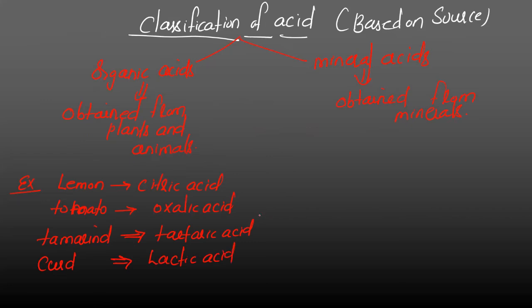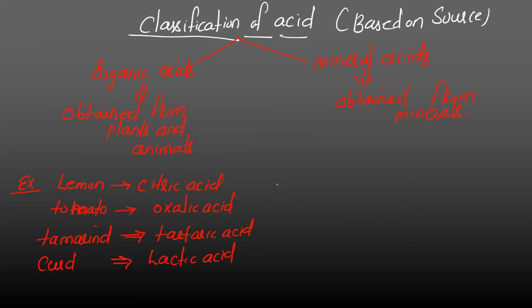We have several examples of organic acid. Sometimes they used to ask a 1 mark question. Either they can give you the acid and ask for the source, or they will give you the source and ask for the acid. For example, lemon contains which of the following acids? Tomato contains which of the following acids? Like that kind of question. Or oxalic acid is present in which of the following components? Similarly, vice versa, they can ask you the question.